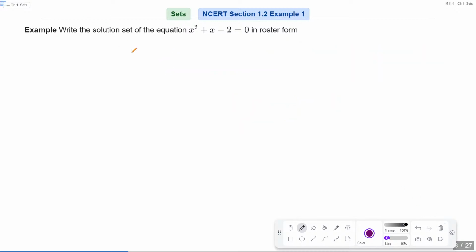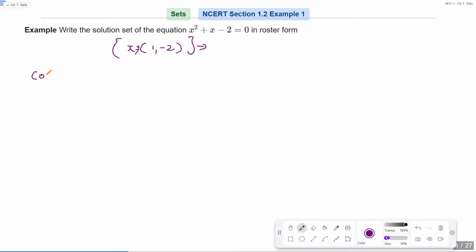So how can you write this in roster form? Your x will be 1 and minus 2. How can you write this in roster form? Anybody? Actually, I can't hear your voice. How can you write this answer in roster form?